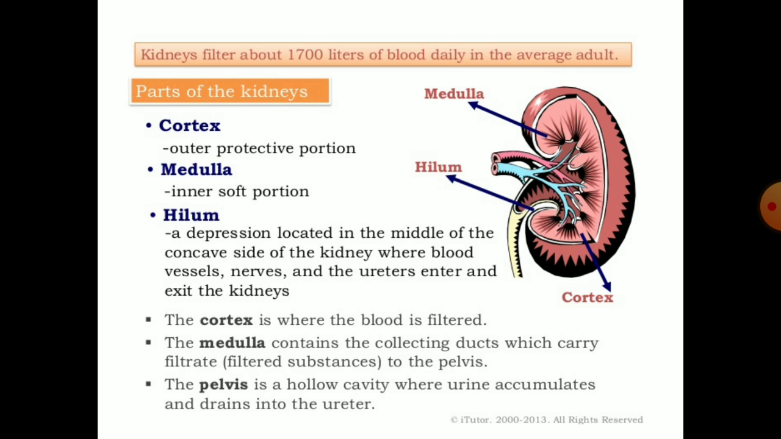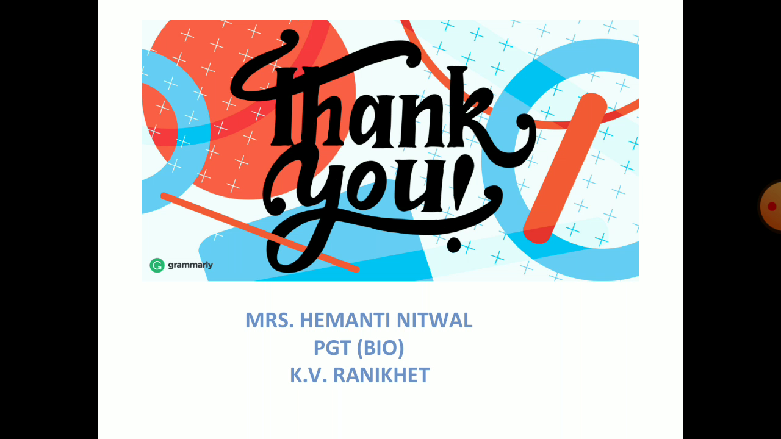The cortex is the place where blood is filtered, and the medulla contains all the collecting ducts which carry filtrate and lead to the pelvis. The pelvis is the hollow cavity where urine accumulates and later drains into the ureter. So these are the basic functions of the cortex, medulla and pelvis. I hope you have understood this well. Thank you very much.